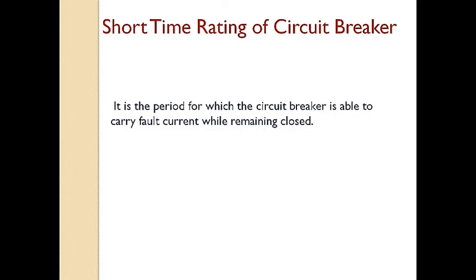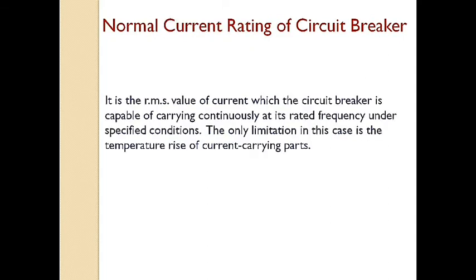However, if the fault persists for a duration longer than the specified time limit, the circuit breaker will trip, disconnecting the faulty section. The short time rating of a circuit breaker depends upon its ability to withstand, first, the electromagnetic force effects, second, the temperature rise. All circuit breakers have a specified limit of 3 seconds when the ratio of symmetrical breaking capacity to the rated normal current does not exceed 40. However, if the ratio is more than 40, then the specified limit is 1 second.